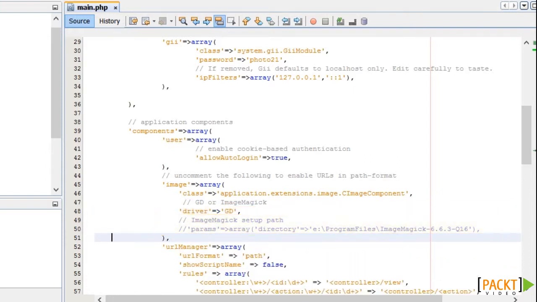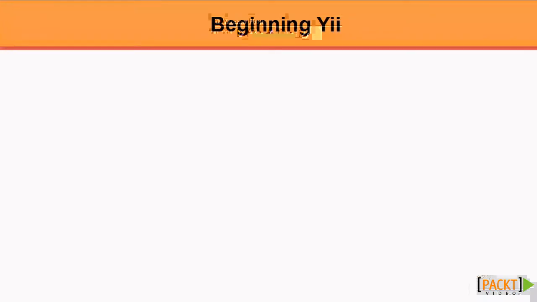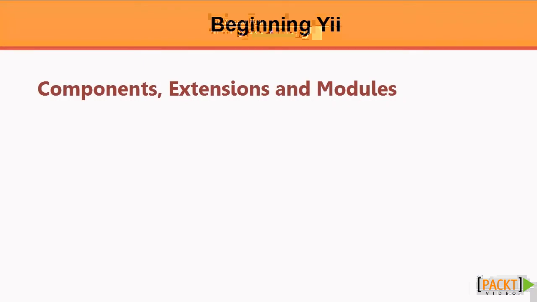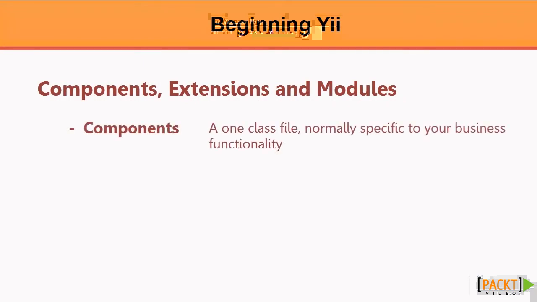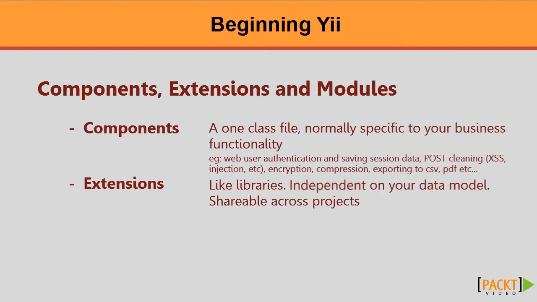Now I mentioned third-party components and we've seen extensions, and I've also mentioned modules, but what are they and what are some of the differences between them? The simplest form is a component, and a component is a one-class file, and normally specific to your functional business requirements, and are placed in a component to share across controllers. Next in the line comes extensions, and the extensions are like libraries and will be independent of your data model and can theoretically be used across projects.